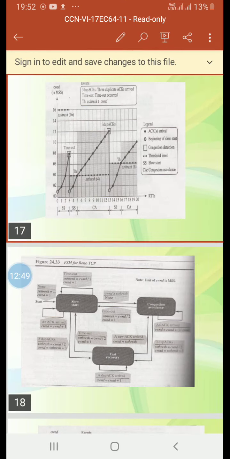Okay, about this. This figure is going to show the diagram for the FSM for Reno TCP, the finite state machine for Reno TCP.